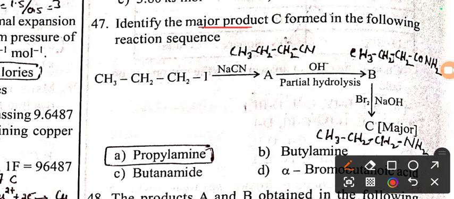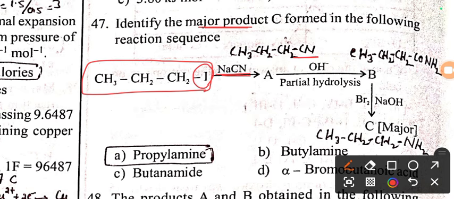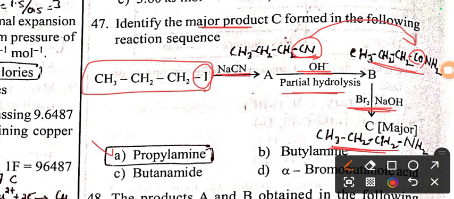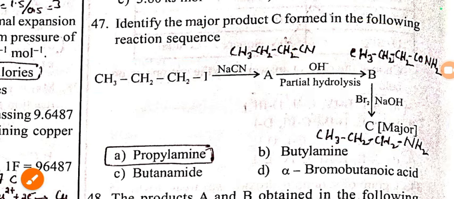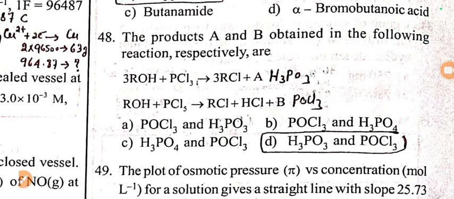Next question we have from the amines chapter. Identify the major product C from the following reactions. We have one haloalkane, iodopropane. When you treat with NaCN, iodine is replaced with CN, cyanide. This on hydrolysis in the presence of alkali, the CN part converts to amide, CONH2, butanamide we will get. This butanamide, when treated with NaOH and Br2, undergoes Hoffmann bromamide degradation. So this CO group undergoes degradation, and we will get a 3 carbon amine called propanamine or propylamine. So option A is the right answer for this question.